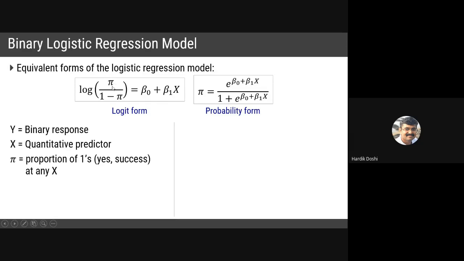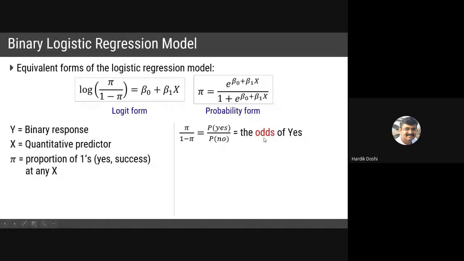Now please listen carefully. The ratio of probability of success to probability of failure, that is pi upon 1 minus pi, probability of yes divided by probability of no, is termed as odds of yes. Are you getting my point? Odds of yes. So a new term came into the picture, odds. So pi upon 1 minus pi is equal to odds.